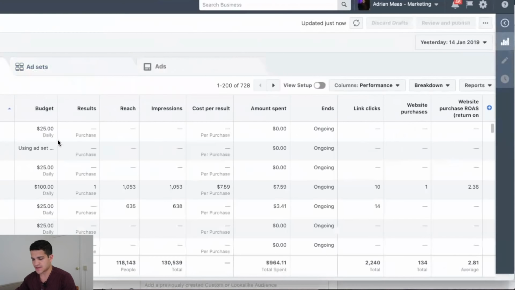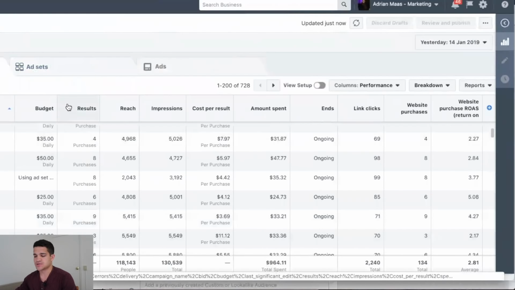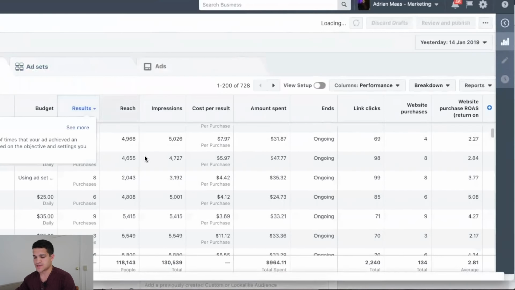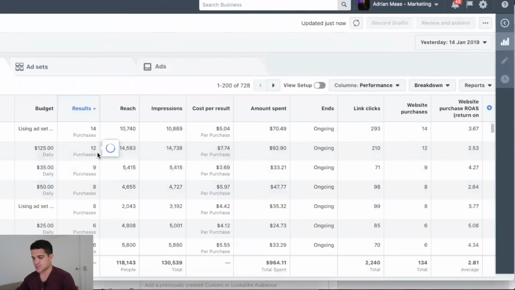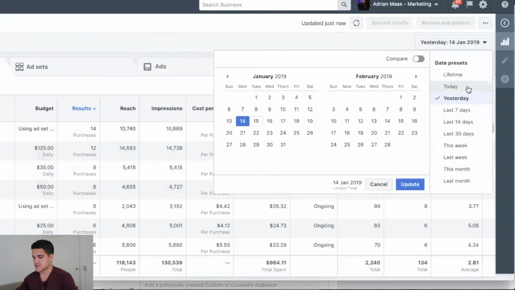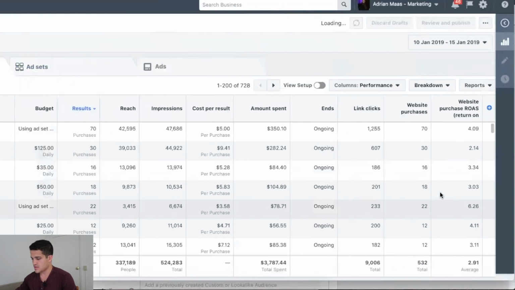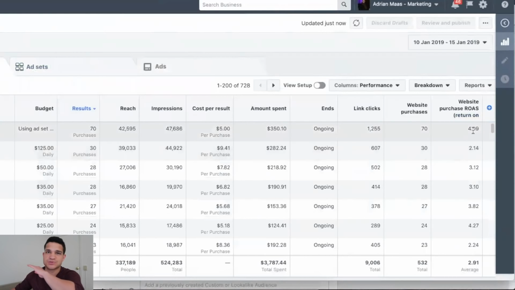You'll see it in here. If I sort by campaigns, almost all of these campaigns are set to campaign budget optimization. Like you see the best ones are all campaign budget, right? 12 sales for $7, boom, 253, 360. Then this is yesterday, from the 10th to the 15th. Boom, like absolutely just 70 purchases, $5, just absolutely crushing it. Nobody's getting these results because they're not doing this specific type of campaign. They're doing other types of campaigns that don't work.